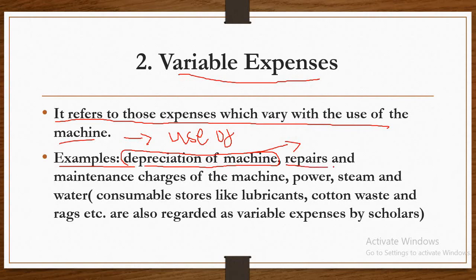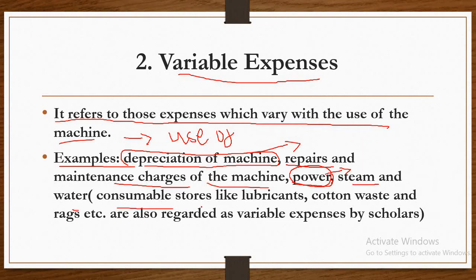Repairs and maintenance charges of the machine. Power: power depends upon the use of the machine, that is, it varies. Is it clear? Steam and water.